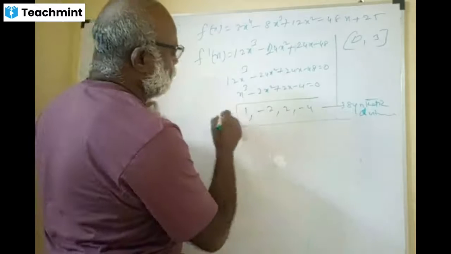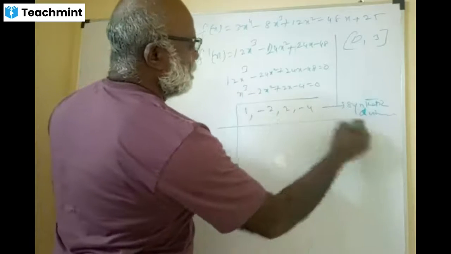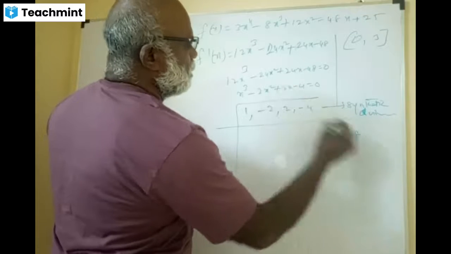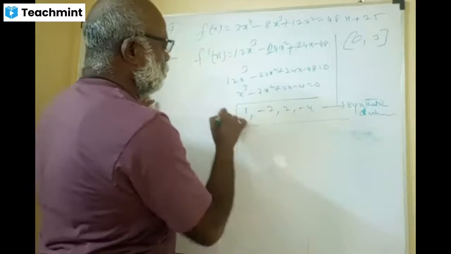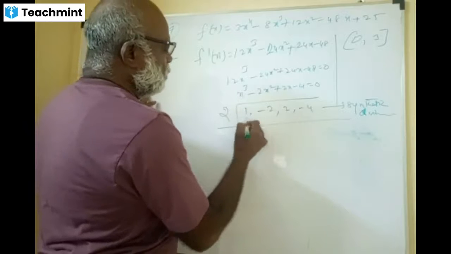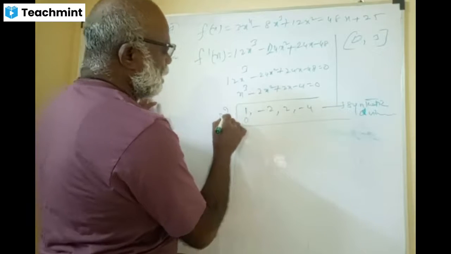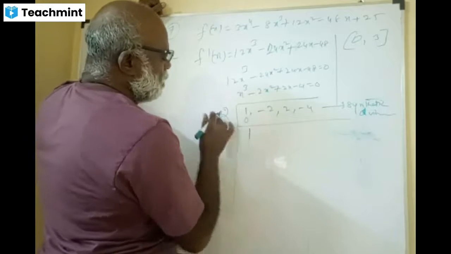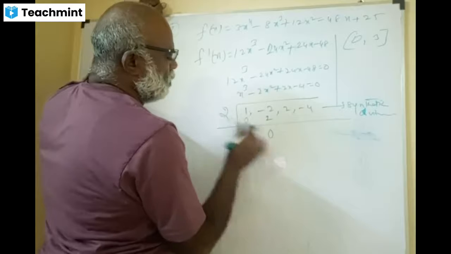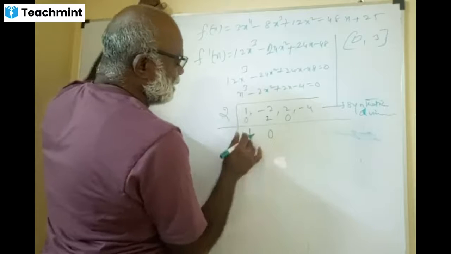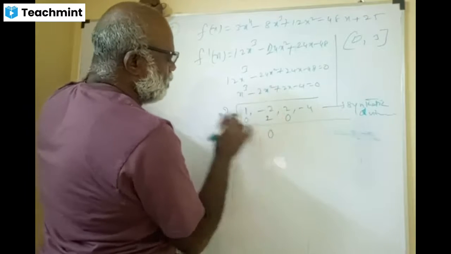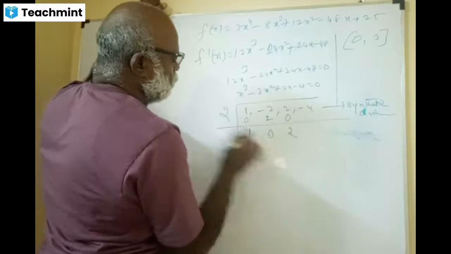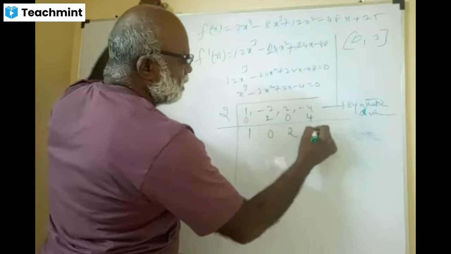Let us take 2. Put 2: 8 minus 8 plus 4 minus 4 becomes 0. Wonderful. So 2 works. First you start with 0. Two zeros are 0. Add these two: 1. Two ones are 2. Add these: 0. Two zeros are 0. You multiply this and this, you get 2. Add these two, you get 0. 2 into 0 is 0. And 2 plus 0 is 2. Two twos are 4. Minus 4 plus 4 is 0.